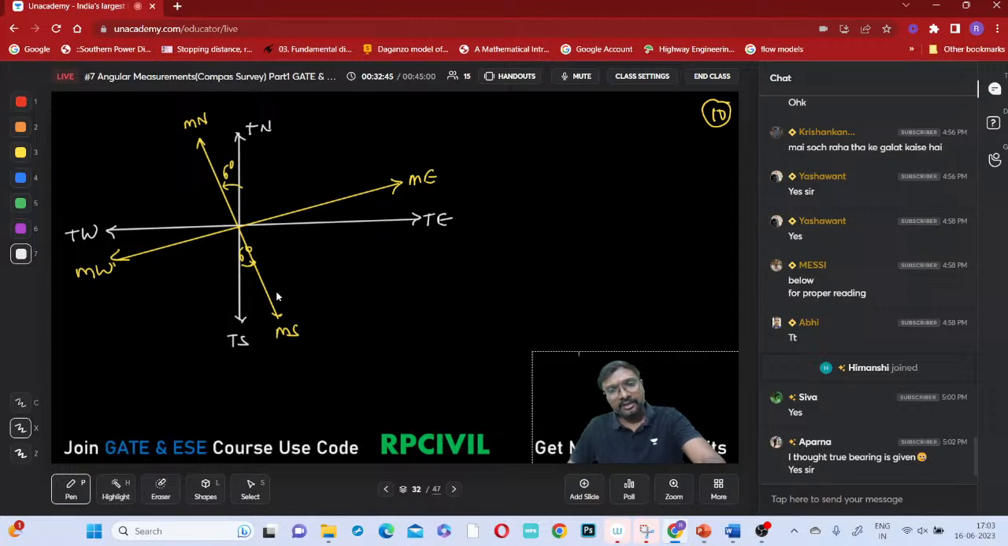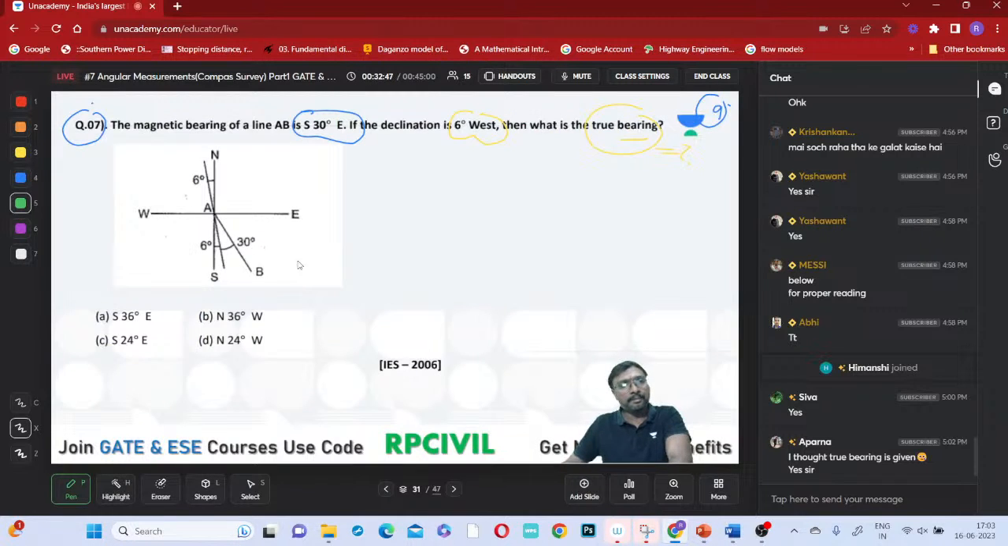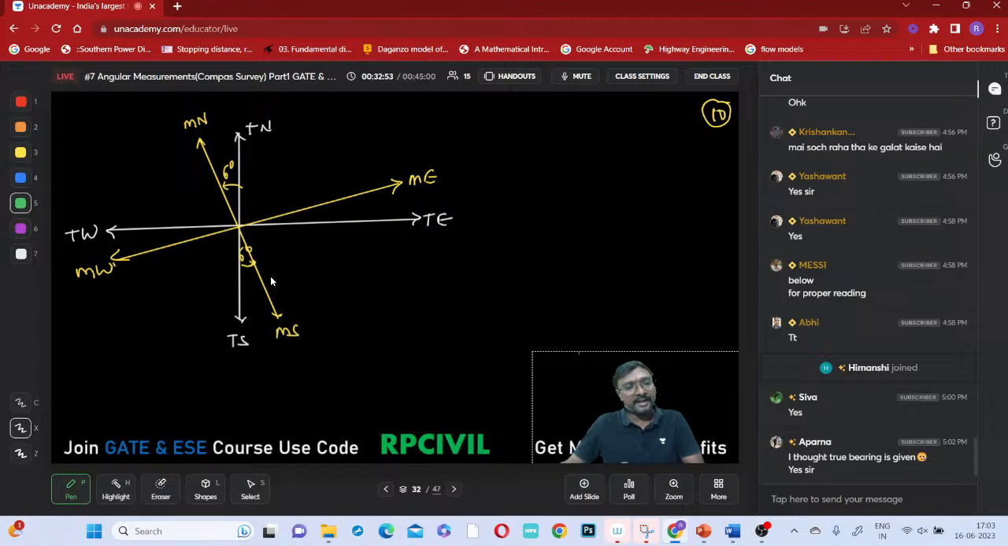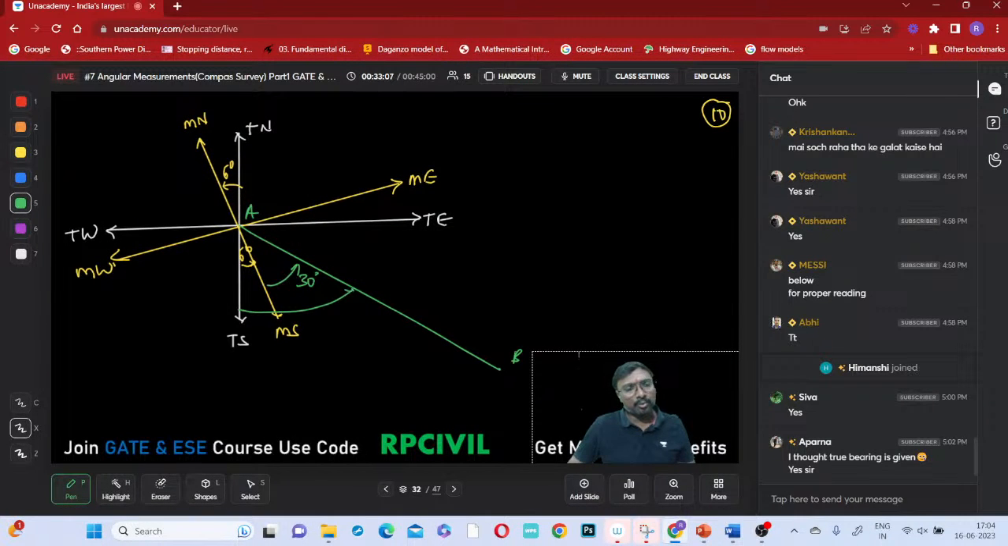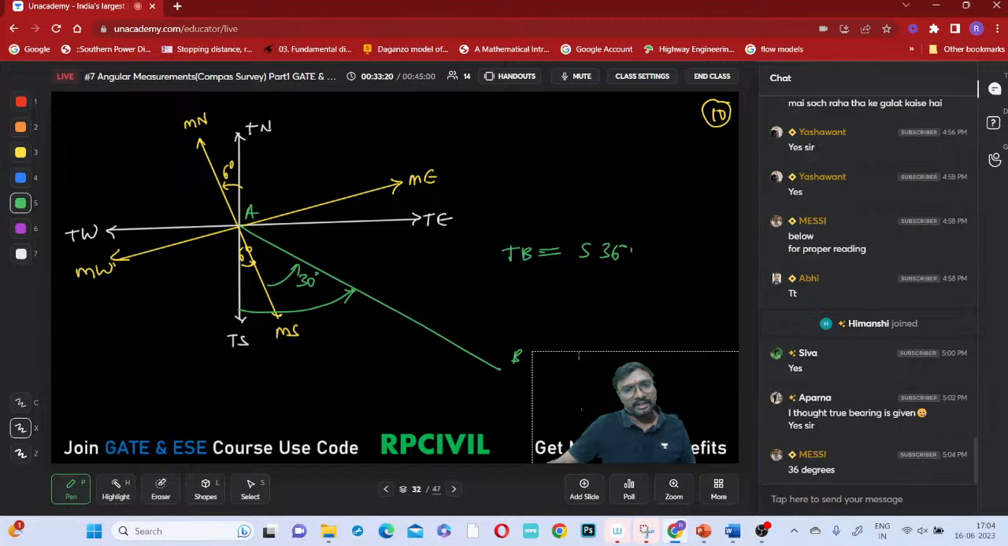Now here, the line's magnetic bearing is given as South 30 degrees East. This is your line AB. Now tell me, what is the true bearing you are asked to identify? The true bearing will also be between south and east only. So the true bearing will be South 36 East, right?